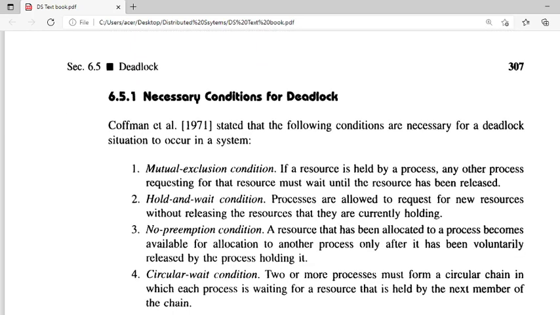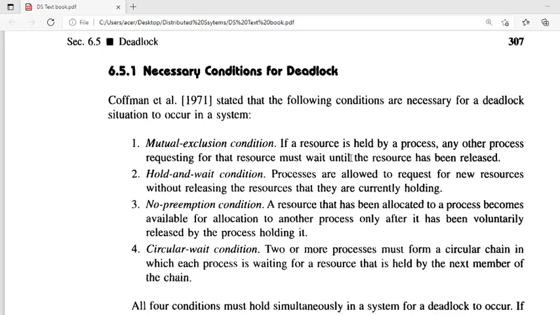And the next is necessary conditions for deadlock. In 1971, Coffman stated that these 4 conditions are necessary for a deadlock situation. Means if these 4 conditions hold at a time, then we can say that the system is in a deadlock state. We can think that deadlock may occur if these 4 conditions are satisfied. What are those 4 conditions?